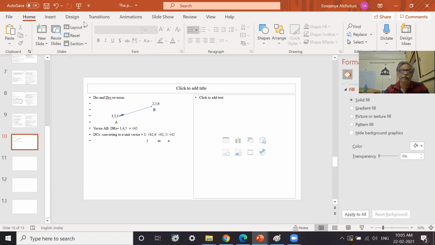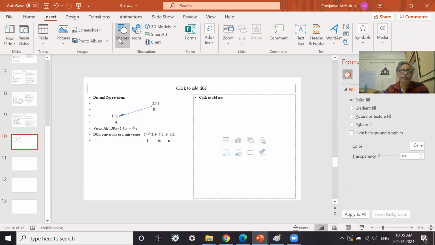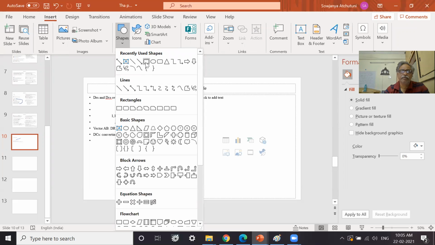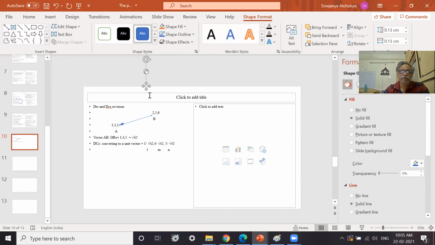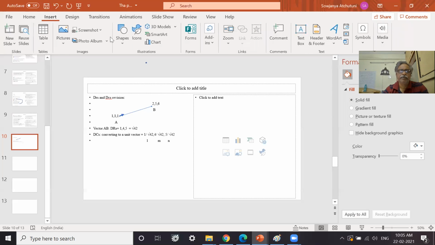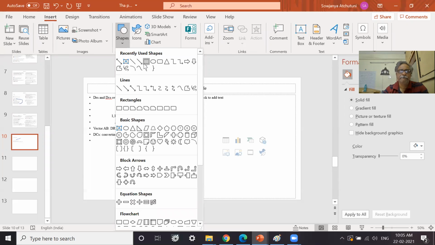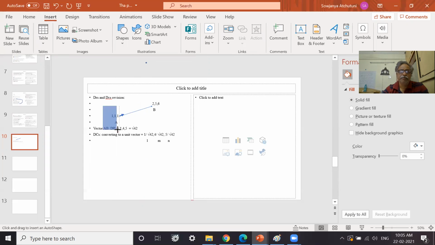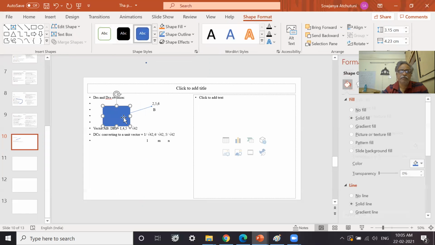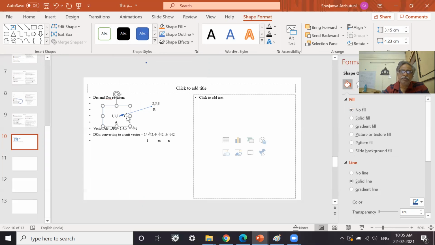Suppose a plane is there, so this vector is perpendicular to this plane, and we have point 1, 1, 1 on the plane. So the equation of the plane will be what? The dot product is 0.